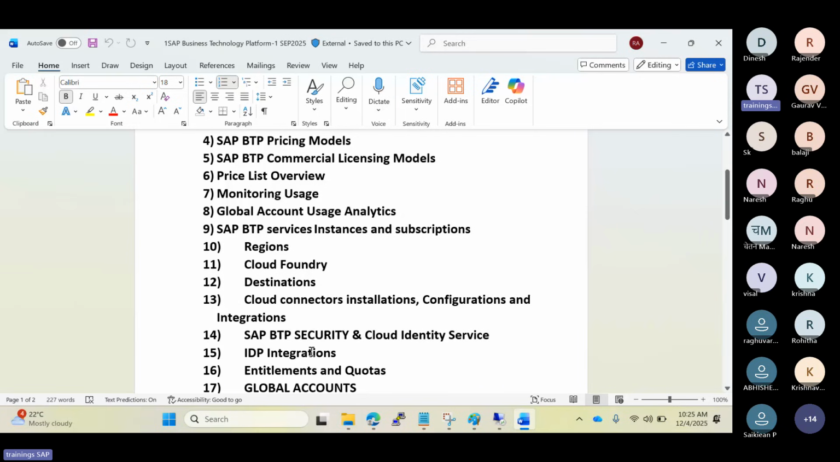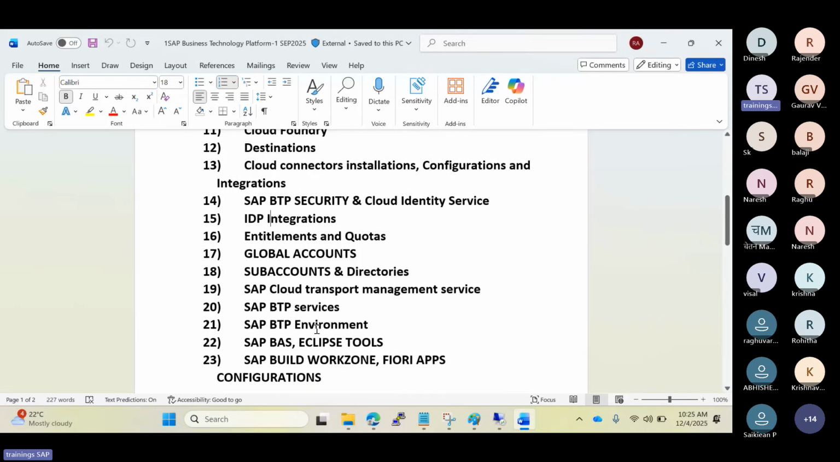Then global accounts and sub accounts creation. Then cloud transports. In the backend we have the STMS, and similarly here we have the Cloud Transport Management service. At the cloud level, from sub account to sub account, meaning one system to another system, we use it to move the transports. And also BTP services, environments, and the development tools, BAS, professional development tools, SAP BTP.